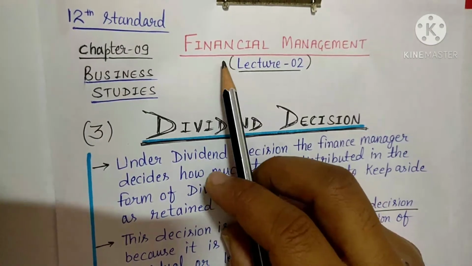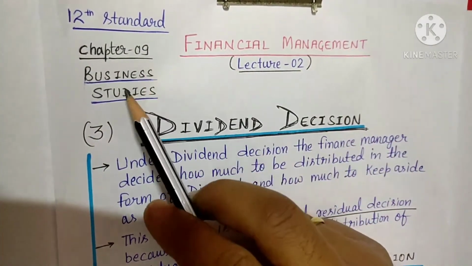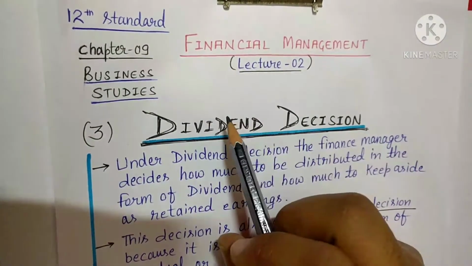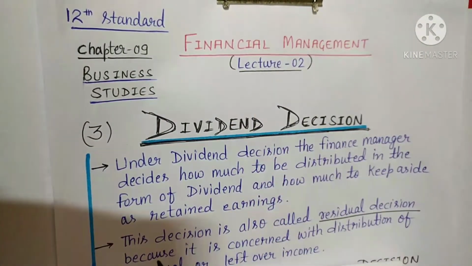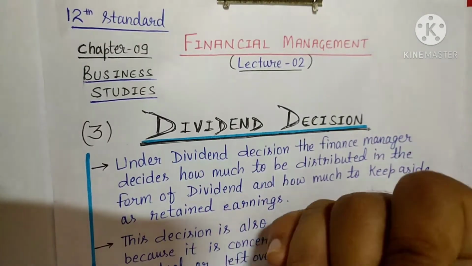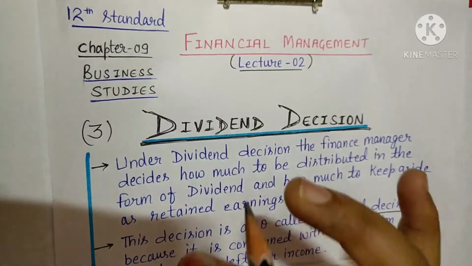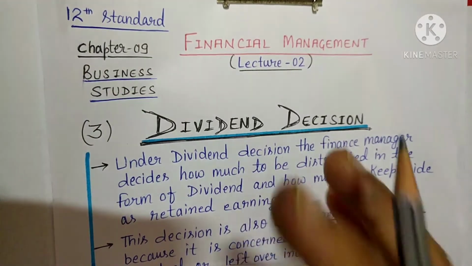So students, we are doing the financial management chapter, that is chapter number 9 of Business Studies. This is lecture number 2, under which we are going to learn about dividend decision. Before going to dividend decision, first I want to discuss something. See, every company is doing business just to earn profit.